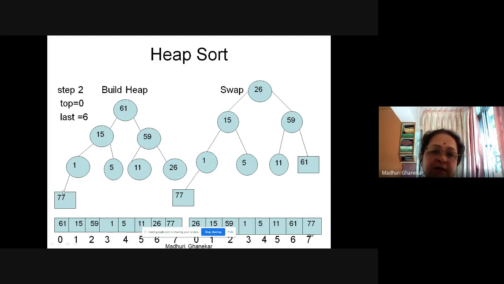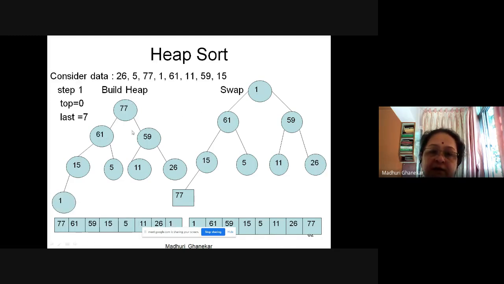See, this element we are not disturbing. 61 we have taken to the top, 15, and here I will explain it again. Here, see this diagram, 61, because this is smaller, and out of the two children who is bigger, 61. So I take it to the top. And when I take 60, here the heap property is fulfilled, so I don't disturb that. Here also the heap property is fulfilled, but here it is not. So I take the maximum at the top, and top means the root, and 1 will come down.